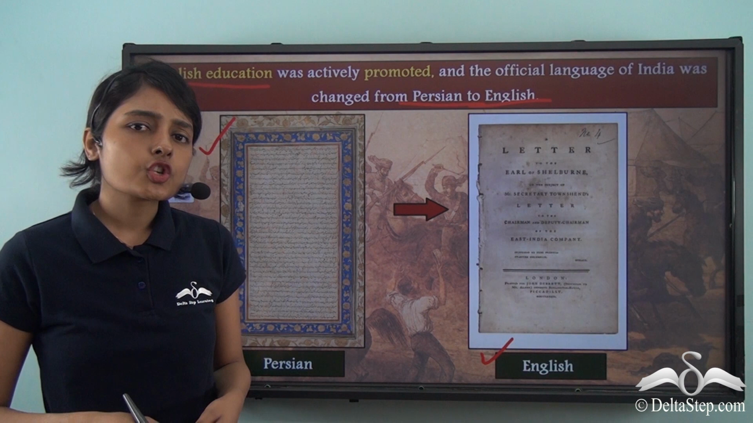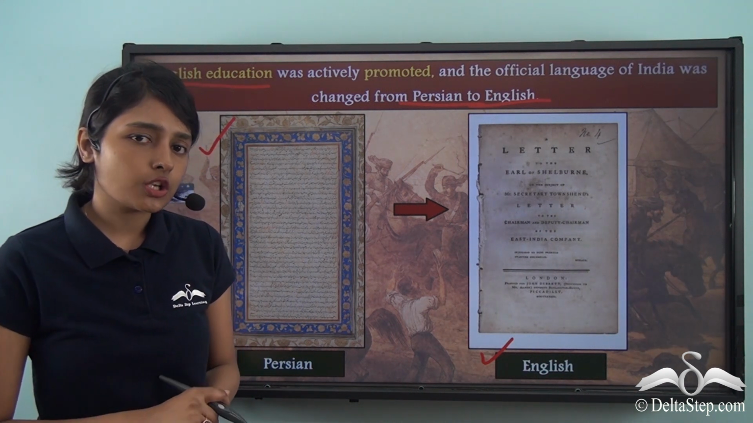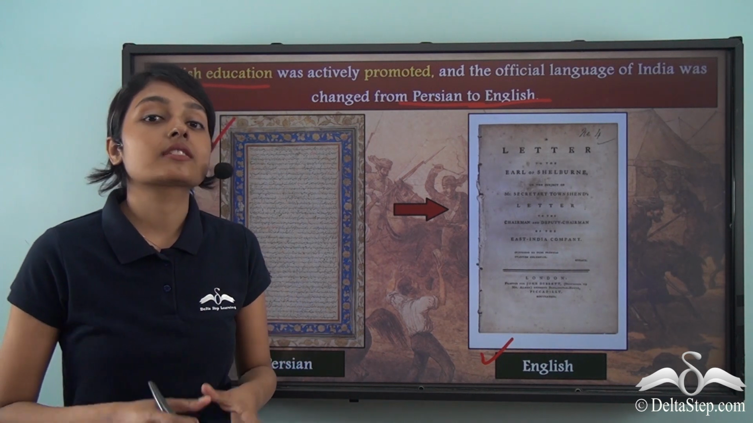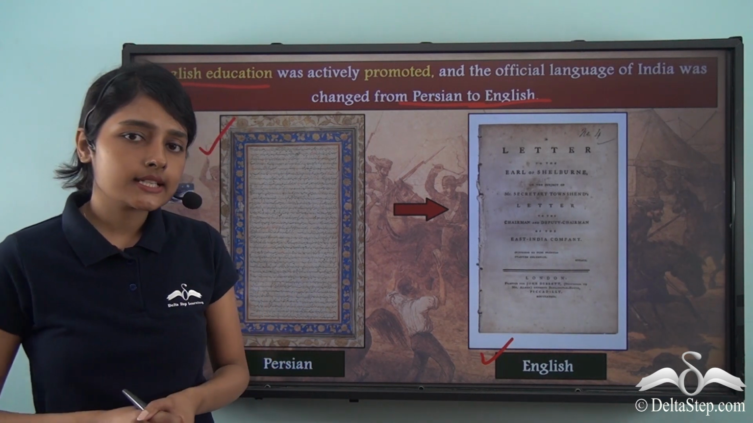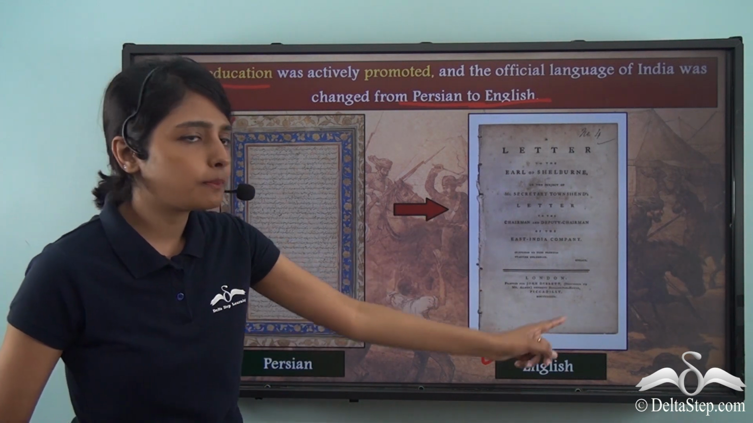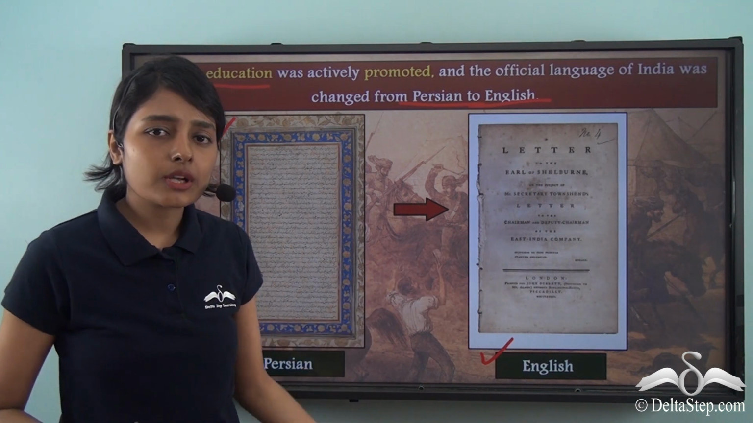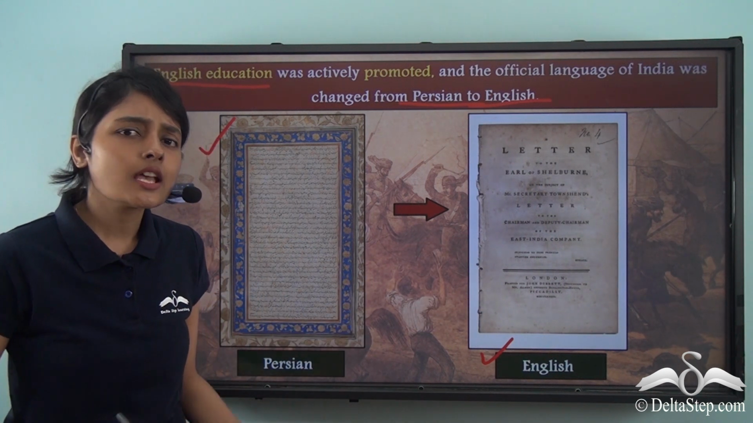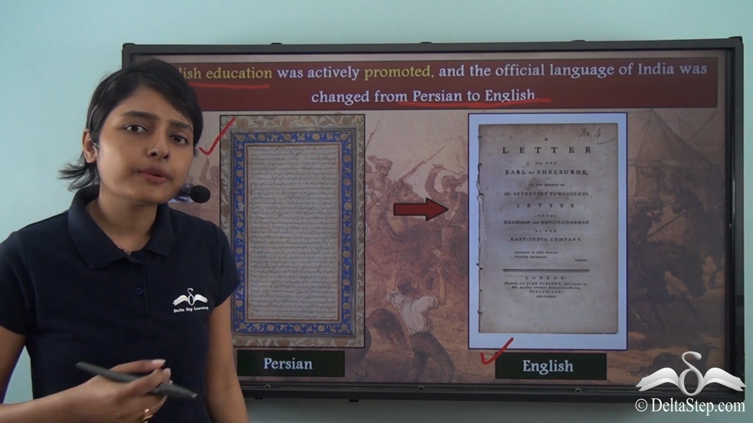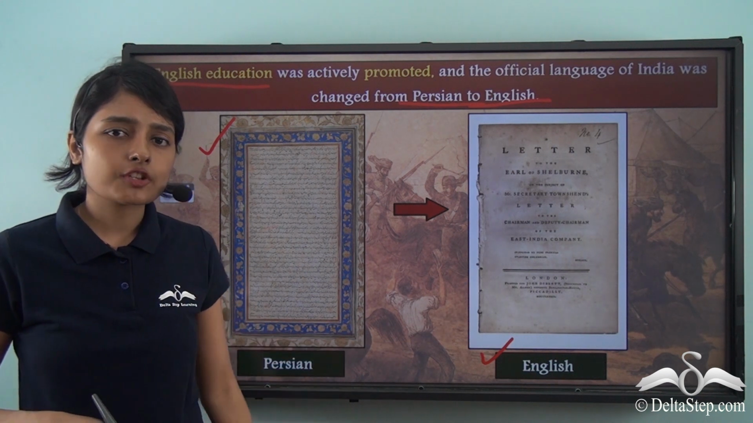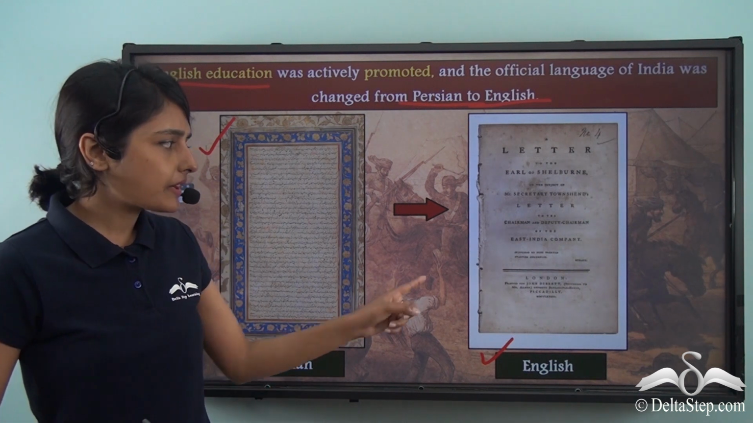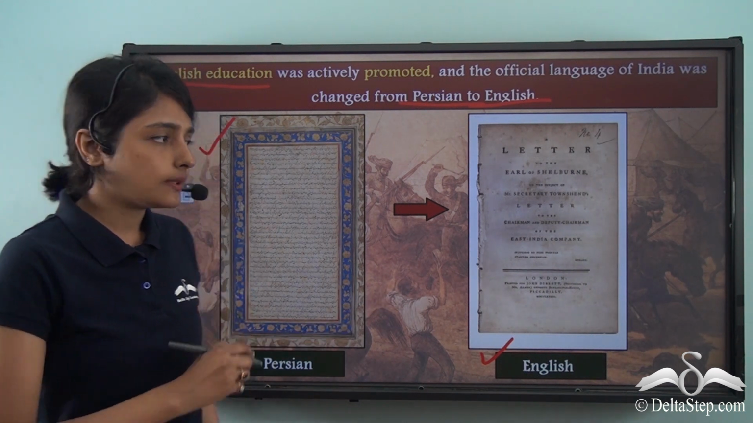Now the masses also saw this as an attack on their social order, because they had been using Persian as their official language for many years, and now suddenly it was being replaced by a language of a foreign power. Though English education was promoted among the Indian masses, not many knew this language. So suddenly an alien and unfamiliar language became the official language of the subcontinent. This is another reason why the masses were angry against the colonial rule.